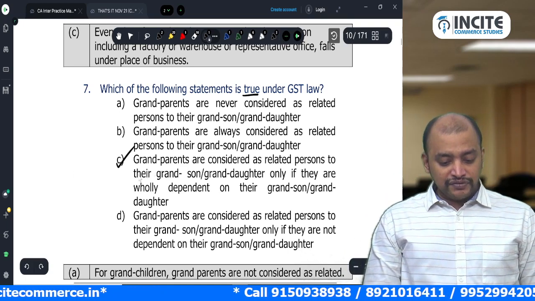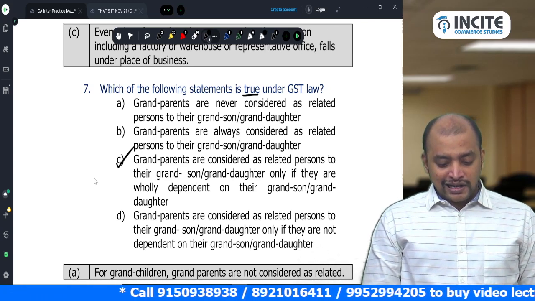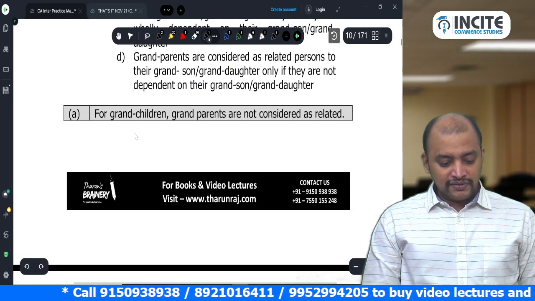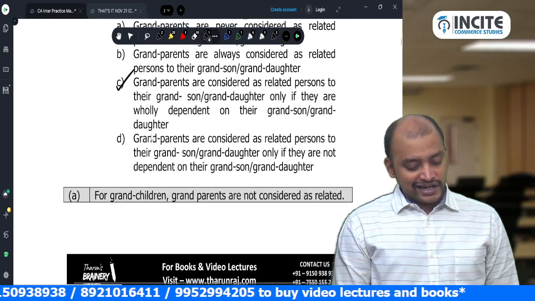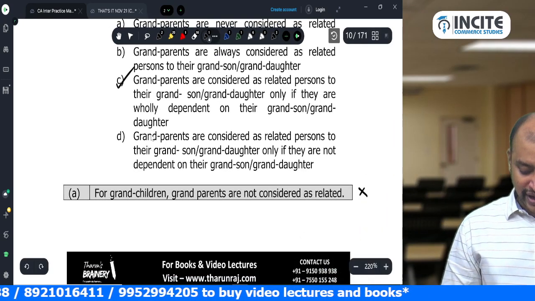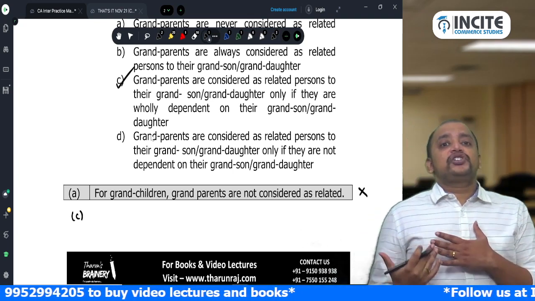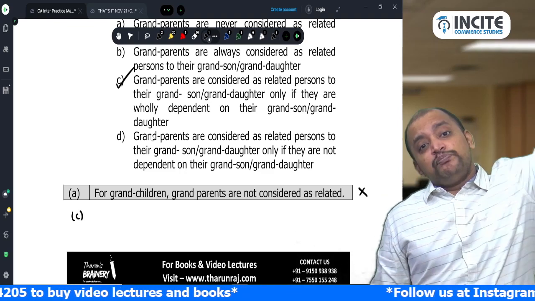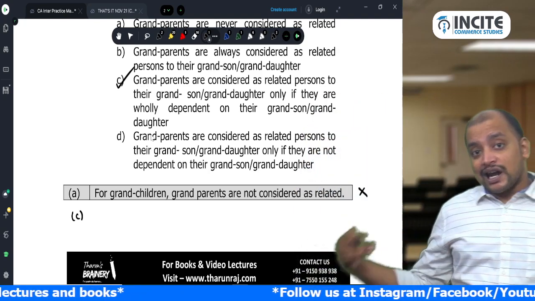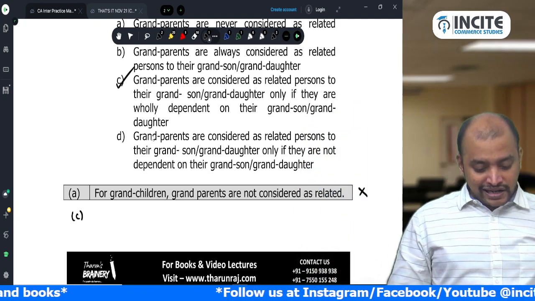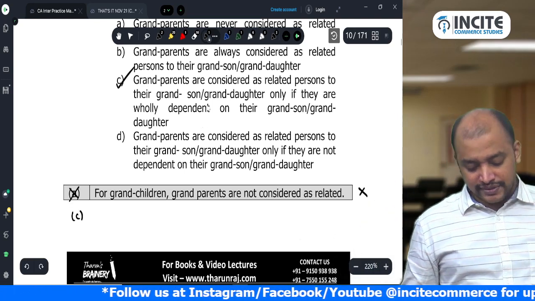Grandparents not being considered as related is a wrong answer here. So option C is the answer. Because from the grandchildren's perspective, grandparents are always related. From the grandparents' perspective, grandchildren are not related. Therefore the answer is C, not A.